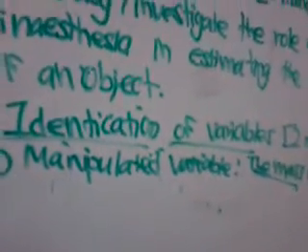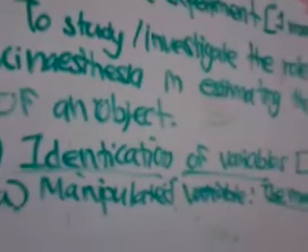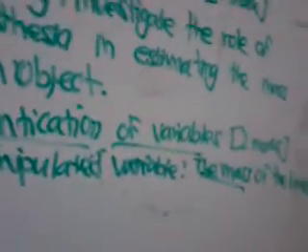Okay, the manipulated variable is the mass of the load. How do they get the manipulated variable? Now you have to look at the diagram. She's blindfolded and also she's holding a box. What do they show in the diagram?